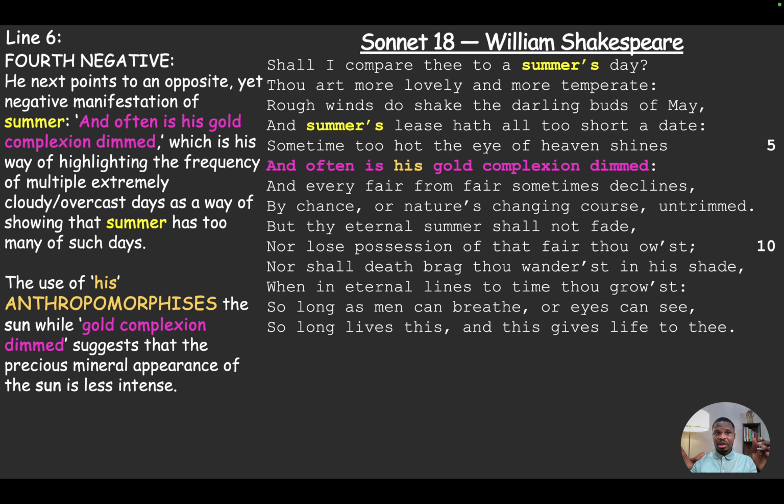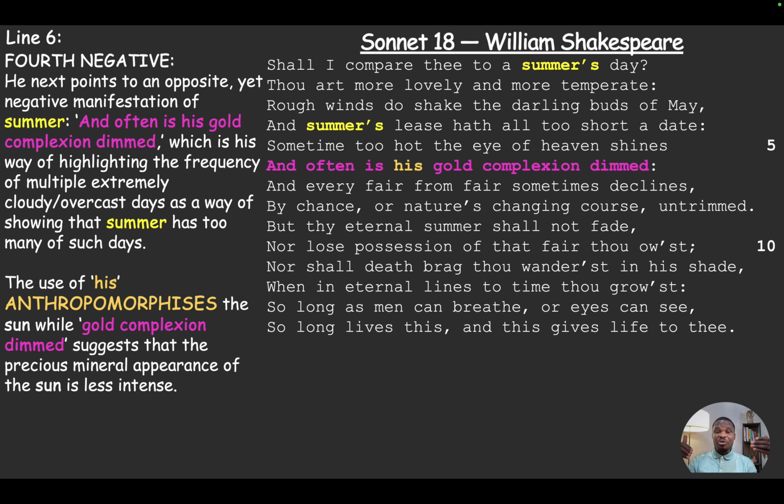Observe what happens there. He next points to an opposite, yet negative manifestation of summer: "and often is his gold complexion dimmed," which is a way of highlighting the frequency of extremely cloudy or overcast days. So summer, where you're supposed to see the sun and it's supposed to be shiny and bright, sometimes it is cloudy and overcast. So summer has too many of those days. And so it doesn't even shine as bright as it ought to, even though it's supposed to be considered the perfect or the best time of the year, especially for those living in the northern hemisphere or in the temperate regions of the world, actually.